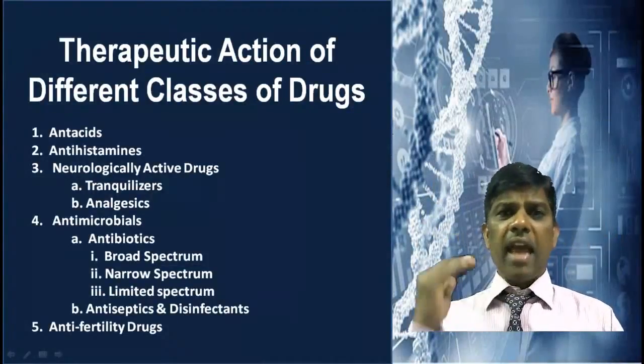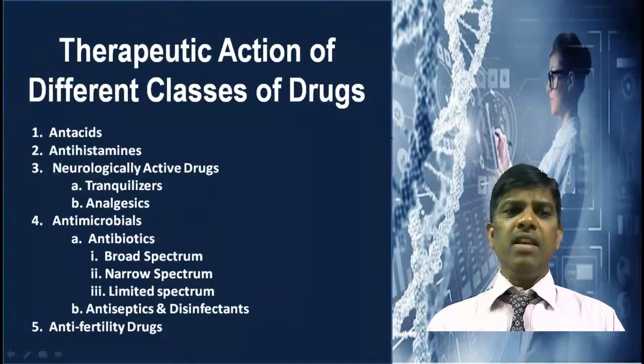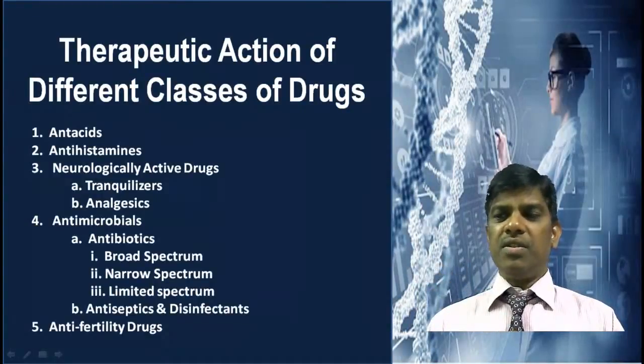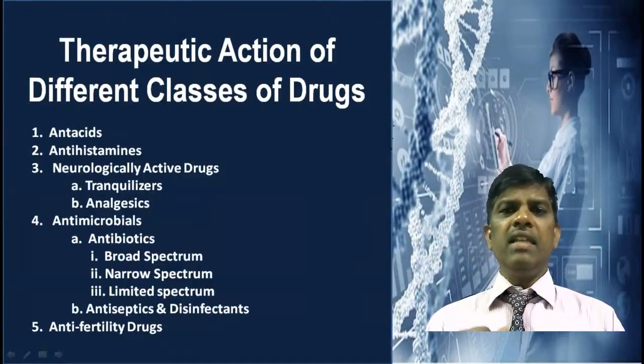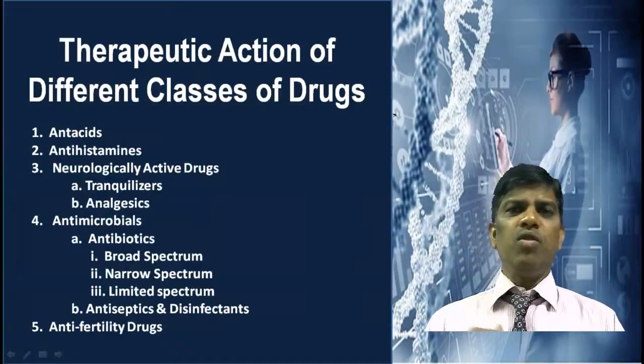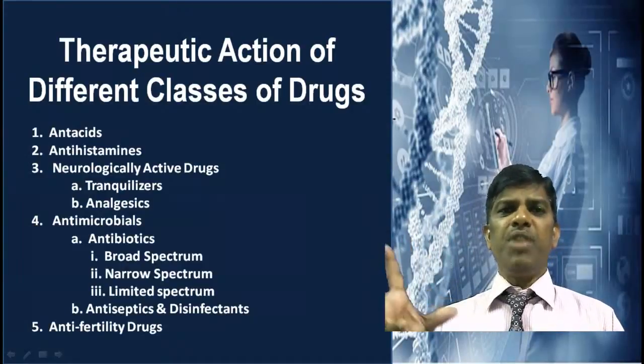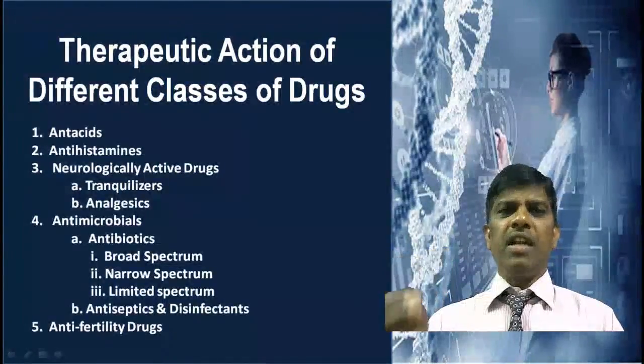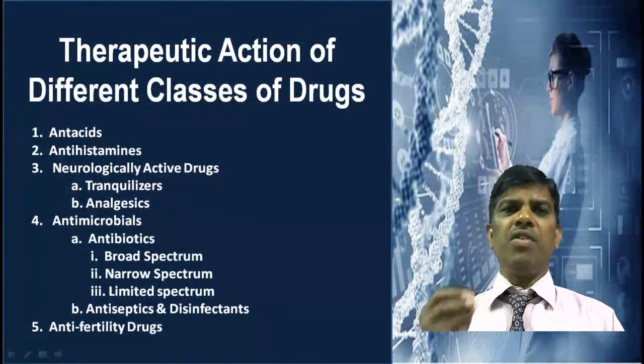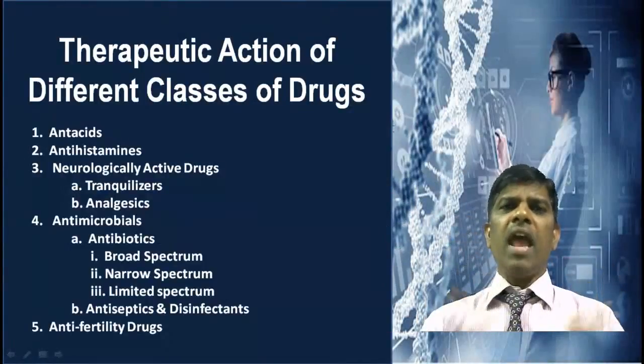So antacids, antihistamines, neurologically active drugs. Neurologically active drugs are a very important class of drugs that are going to tranquilize. Nowadays most people are suffering with depression, irritability and high blood pressure, and these drugs act on those problems.